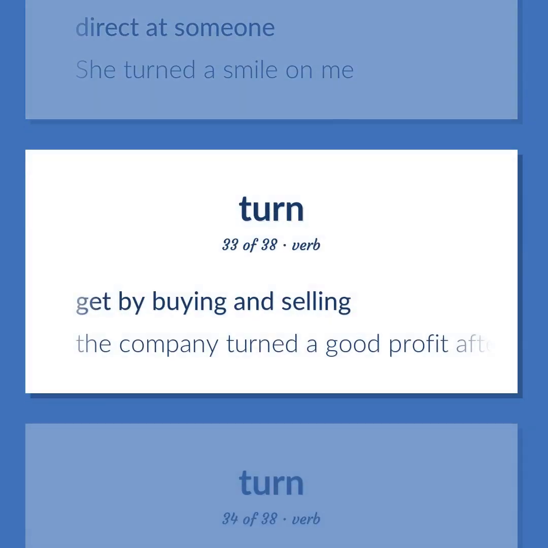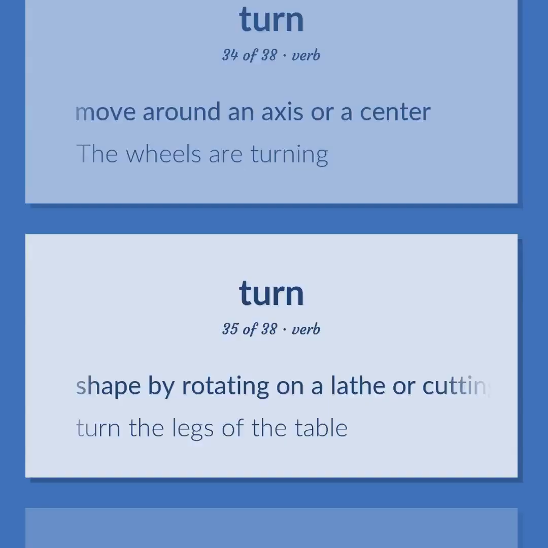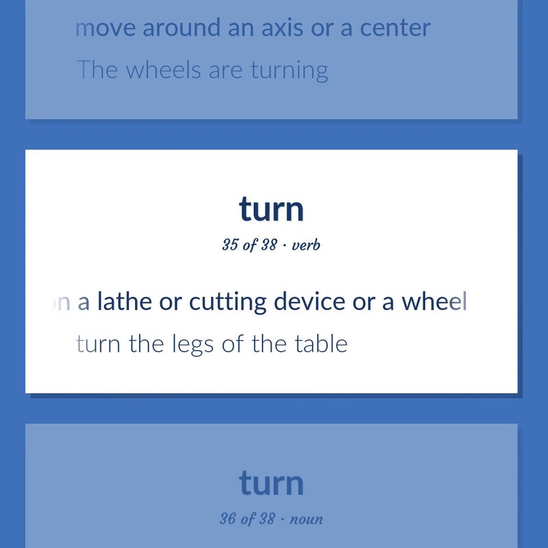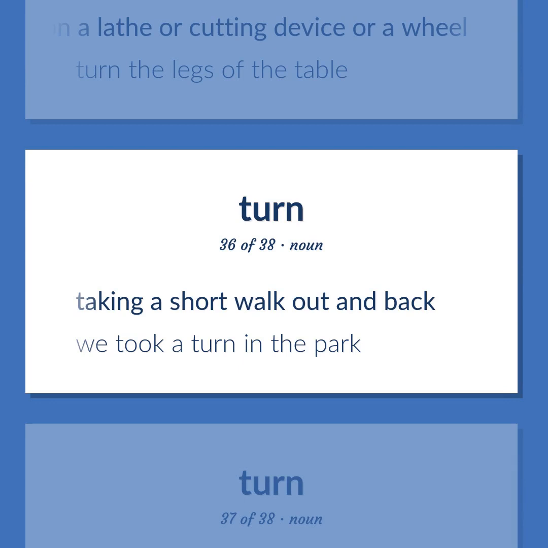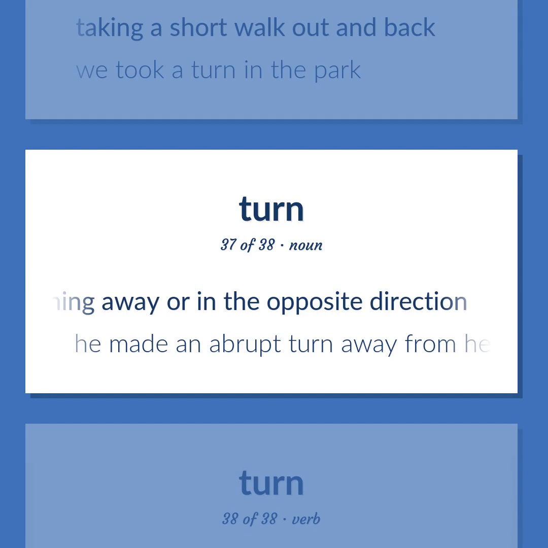Get by buying and selling. The company turned a good profit after a year. Move around an axis or a center. The wheels are turning. Shape by rotating on a lathe or cutting device or a wheel. Turn the legs of the table. Taking a short walk out and back. We took a turn in the park. The act of turning away or in the opposite direction. He made an abrupt turn away from her.